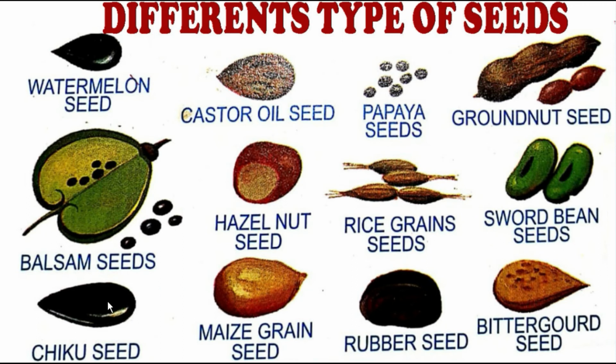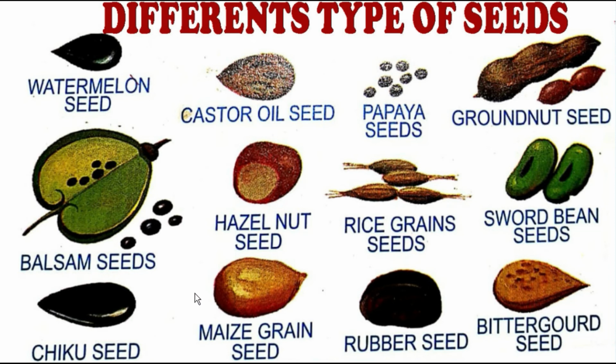Now come to the chiku seed. Chiku, which is of brown color. We all eat it and like it. See how the black color seeds are actually the watermelon seeds, and the watermelon seed and the chiku seed, they both match, but in the watermelon seed there is a point over here. There is a point over here, but in the chiku seed it is a little bit bigger.